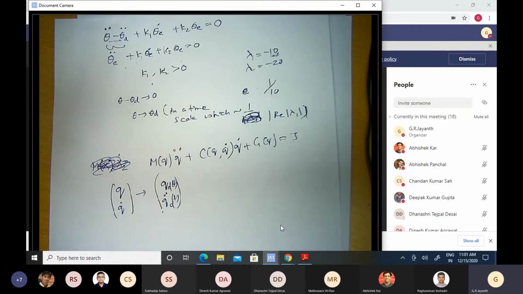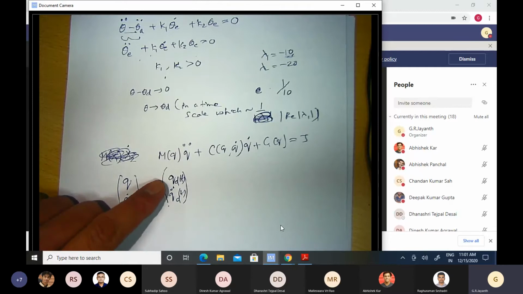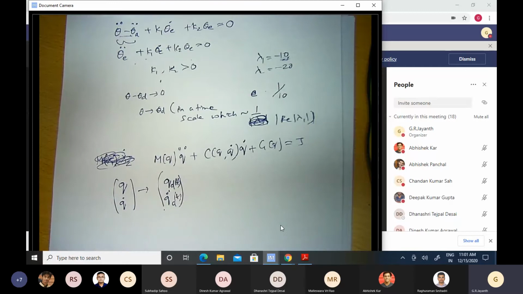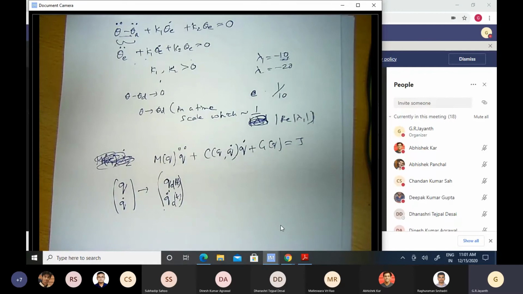Okay, now I want my dynamic system to change its generalized coordinates and generalized velocities in this particular manner. How do I do that? What I have under my control is a torque, the joint torques that I apply to each of the joints.